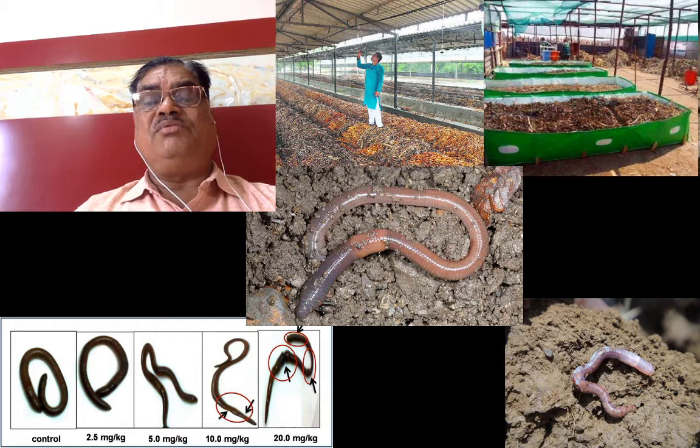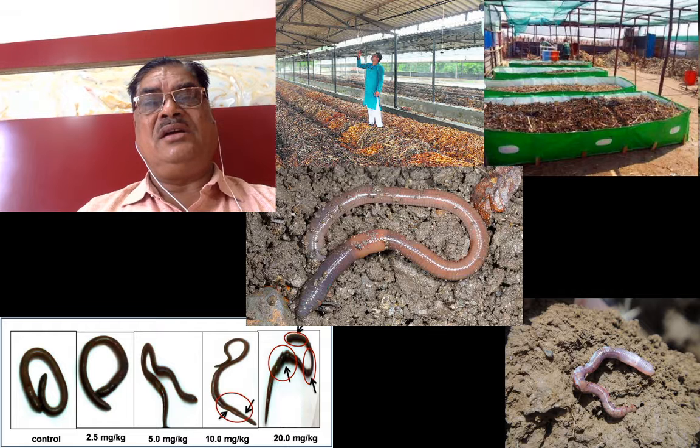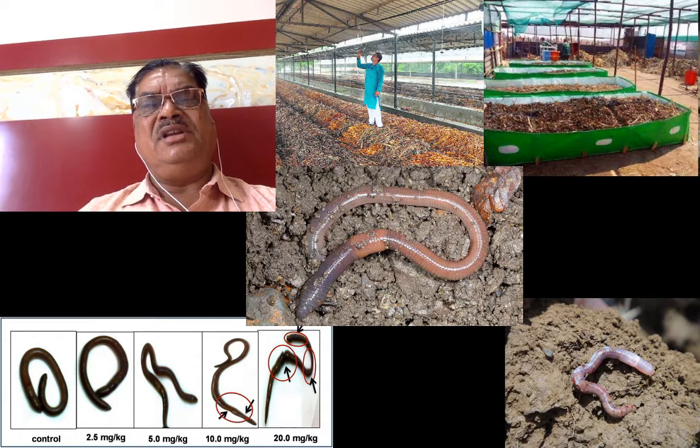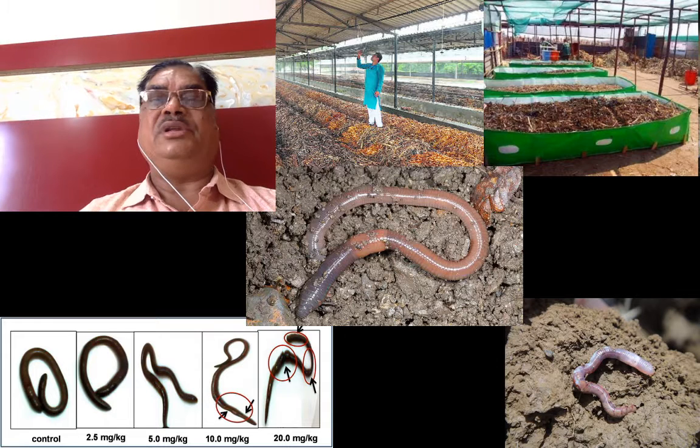So this particular earthworm comes under phylum Annelida, class Oligochaeta. There are various varieties. Eisenia foetida is there, Eudrilus eugeniae is there, Perionyx excavatus. So these are the common species nowadays most of the farmers are using for vermicomposting.